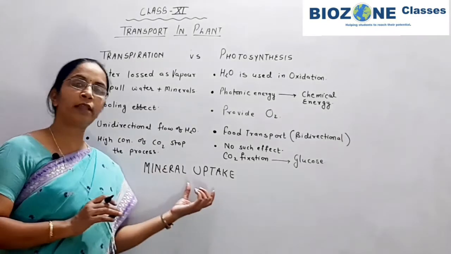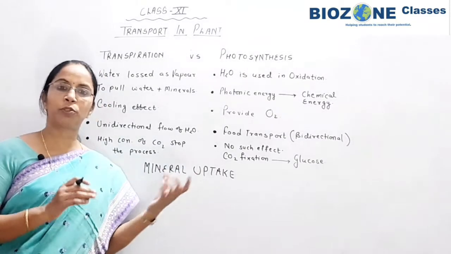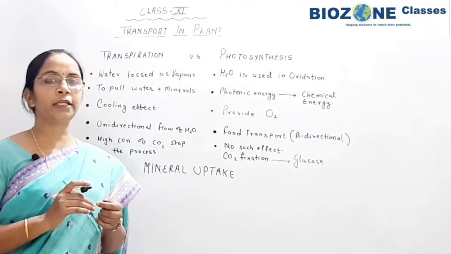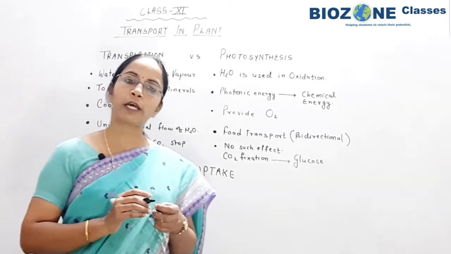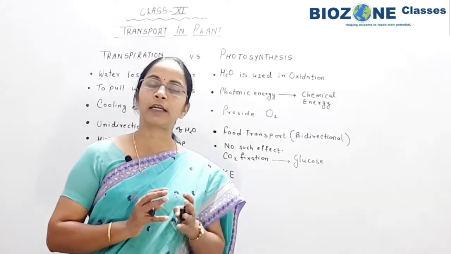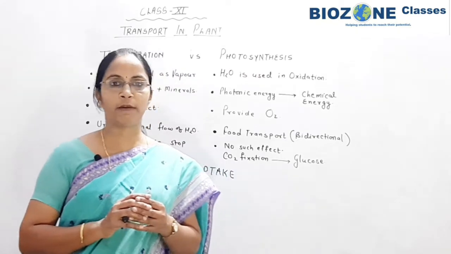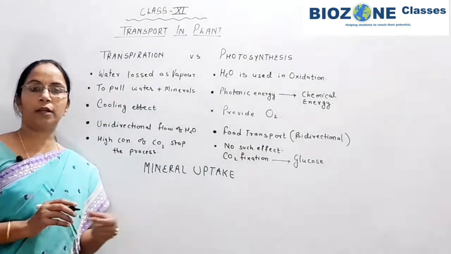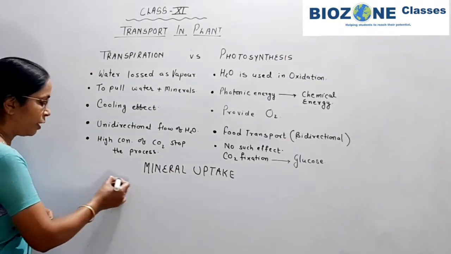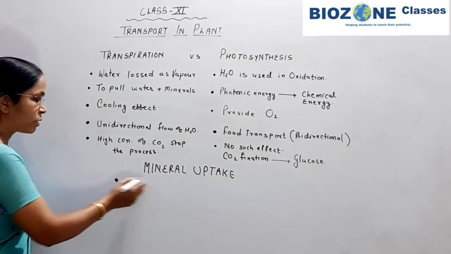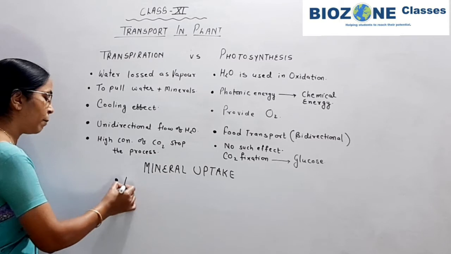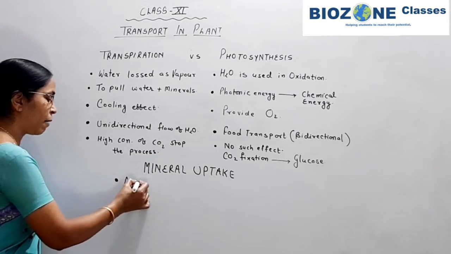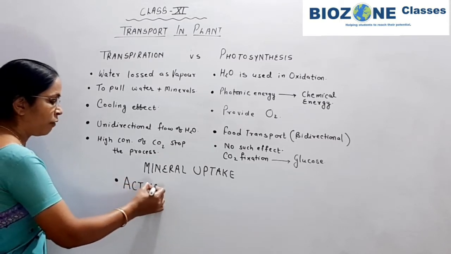And we already discussed that there are two types of absorption, active absorption and passive absorption. Mineral uptake mainly takes place by active absorption.